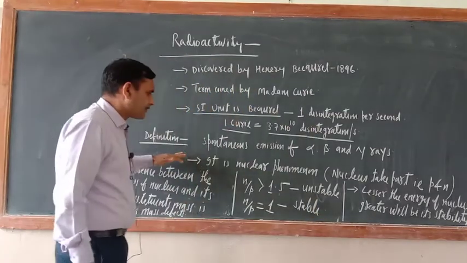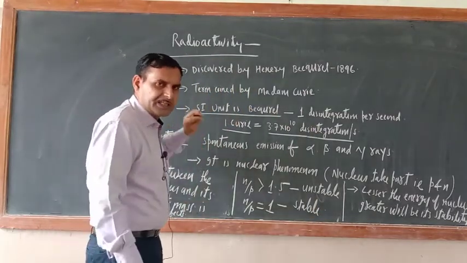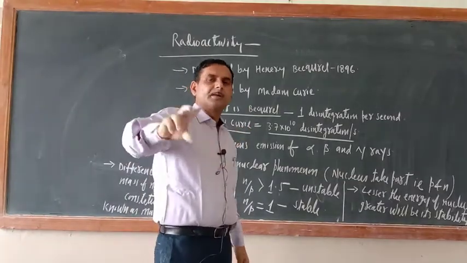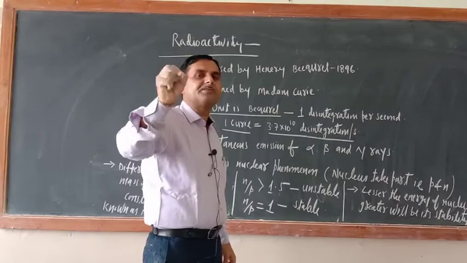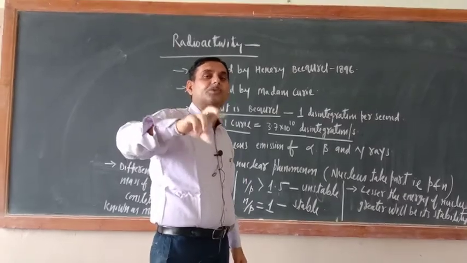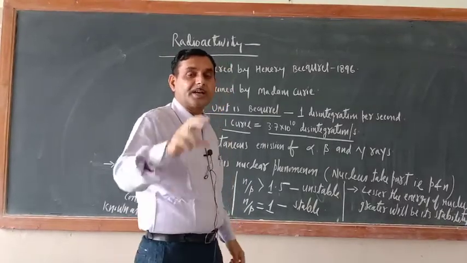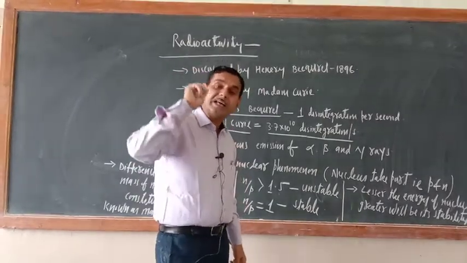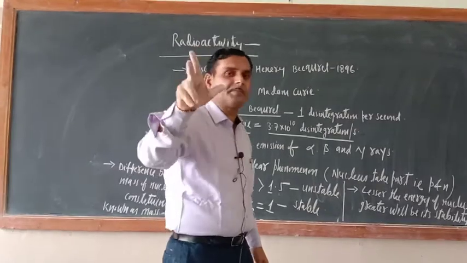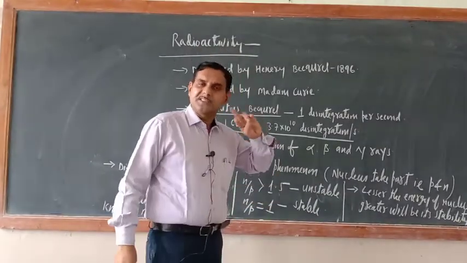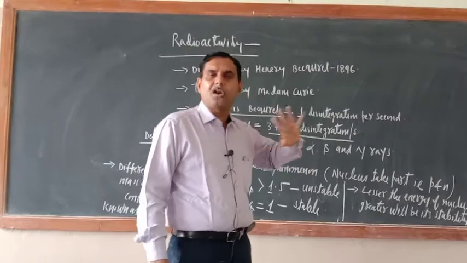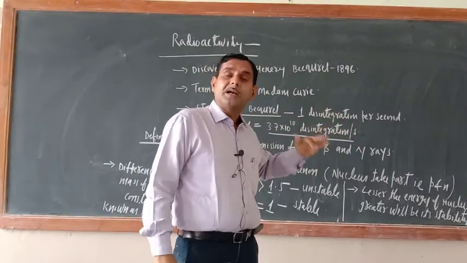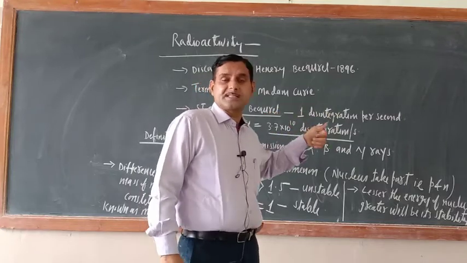Radioactivity is a nuclear phenomenon. Do you understand the meaning of nuclear phenomenon? Reactions in which the nucleus is involved are known as nuclear reactions, so radioactivity is an example of a nuclear reaction. Reactions in which electrons are involved are known as chemical reactions. Generally in our syllabus all reactions are chemical reactions because electrons take part, but in radioactivity the nucleus takes part.